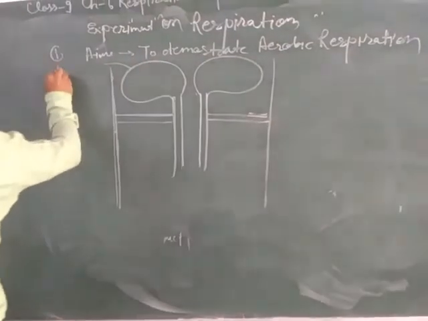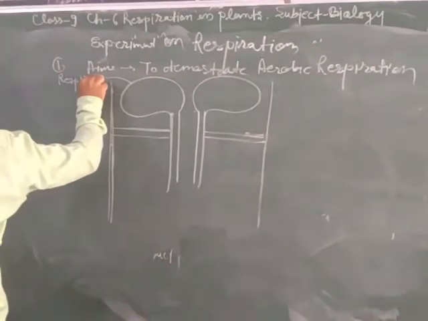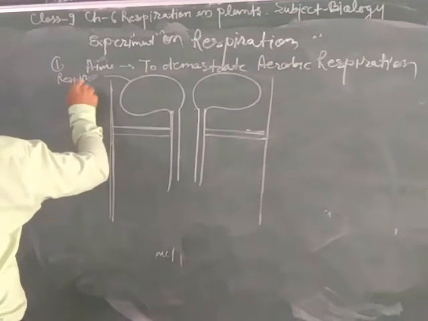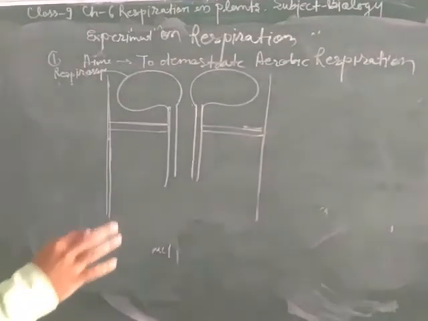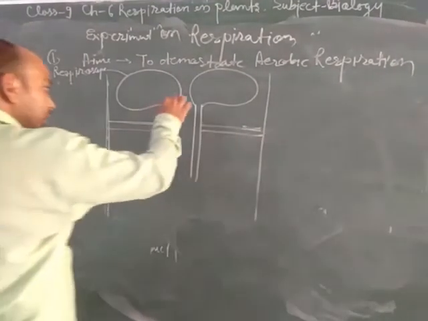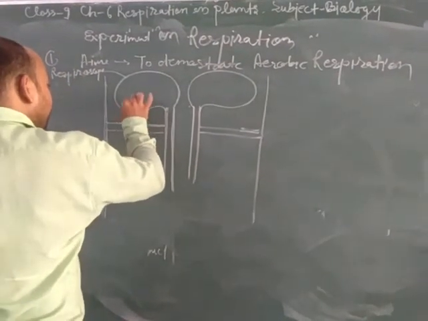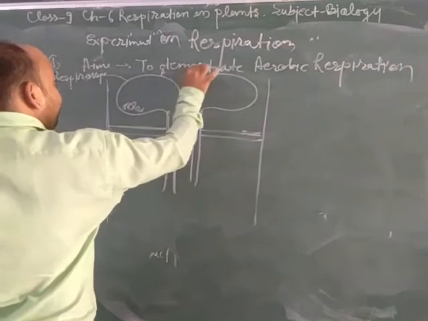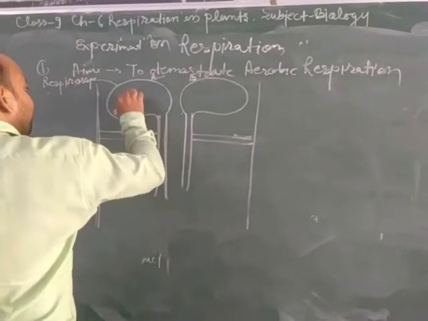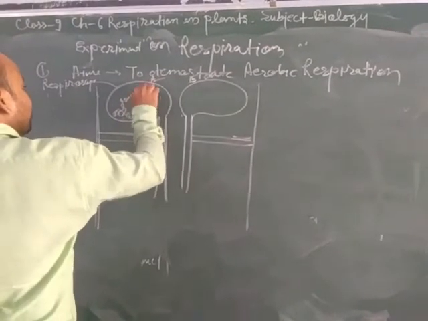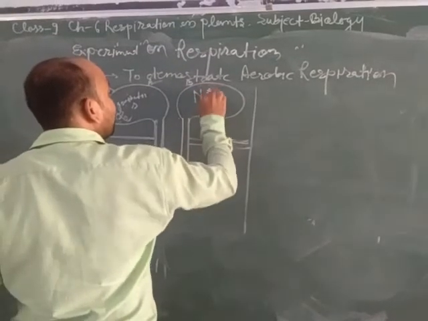A respirometer is a flask-like device with a bent stem. We set up the apparatus according to this arrangement and attach the respirometers to the stand. Take two respirometers, A and B. One contains germinating seeds, and the other contains non-germinating seeds.